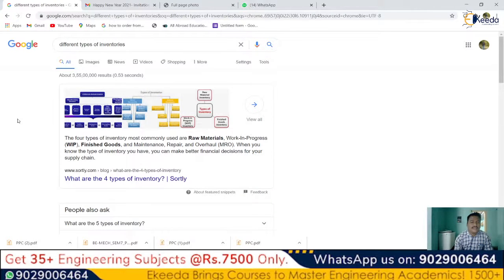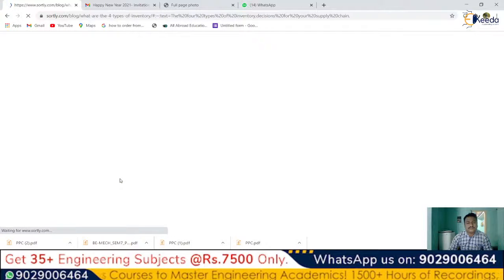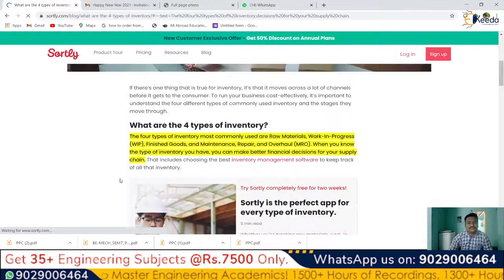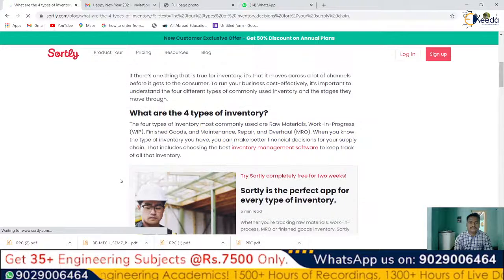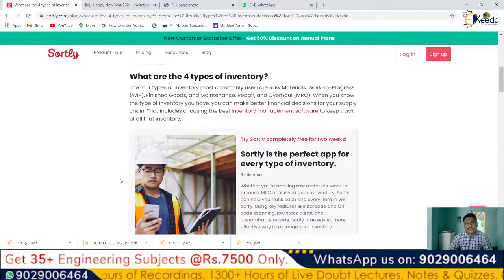Generally there are four types of inventories: raw material inventory, work in progress inventory, finished goods inventory, and maintenance, repair and overhaul inventory.